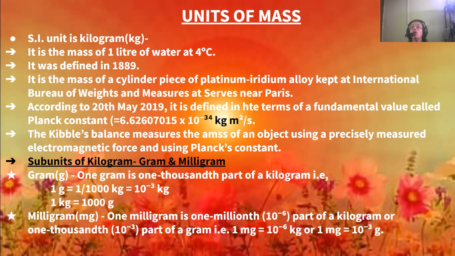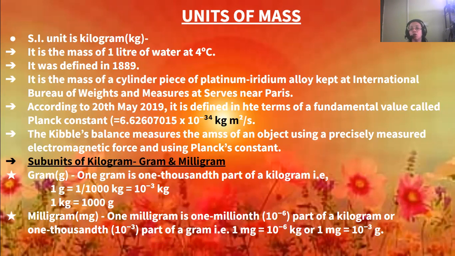Okay. Now, according to 20th May 2019, the kilogram is defined in terms of a fundamental value, which is known as Planck's constant.